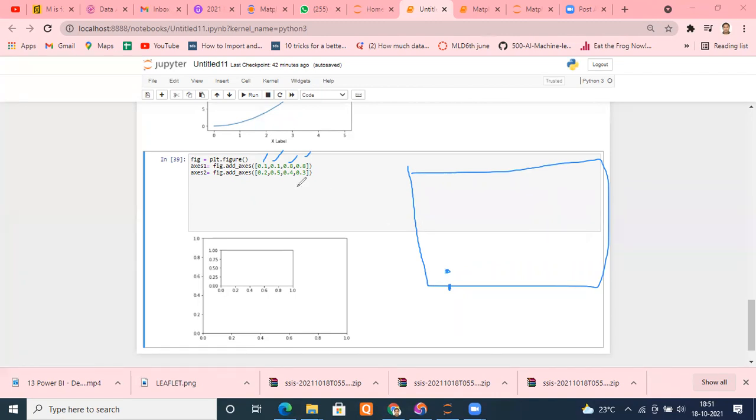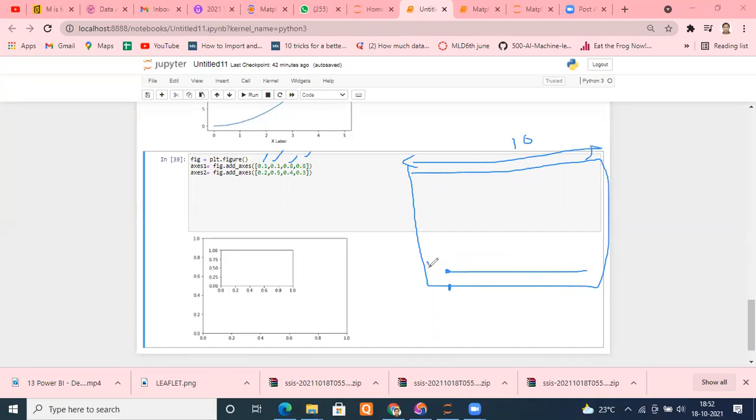Now, whatever your width is, suppose it is 10 inches, give me 80% of that. This is the third parameter, the width.